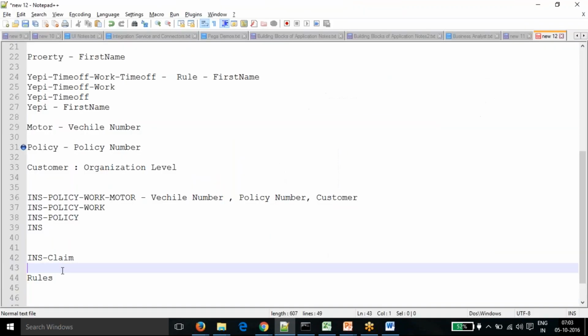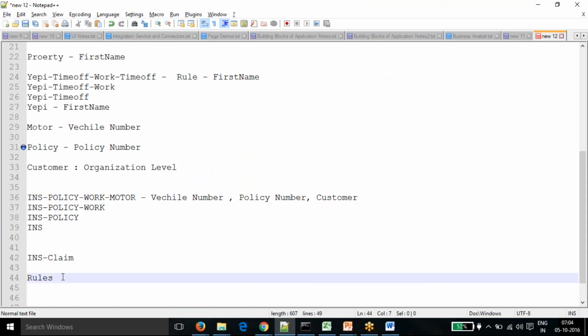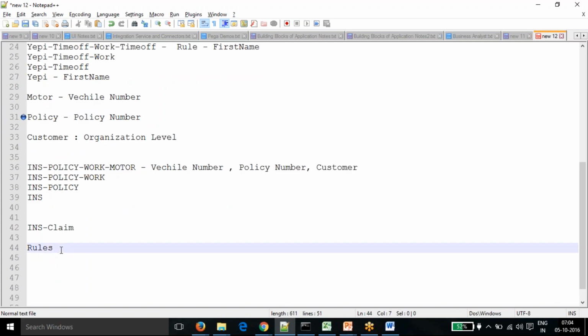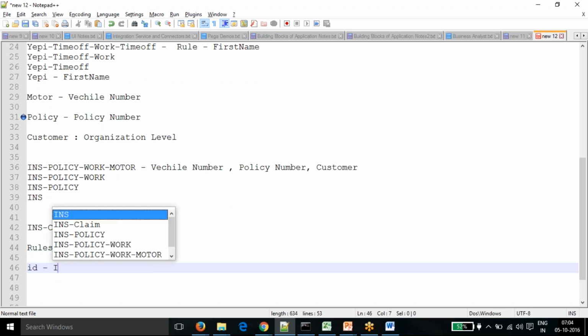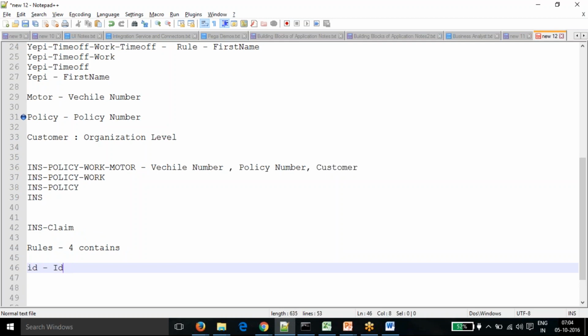So how does Pega define what the different rules are? In Pega, rules are associated with four different things. For a single rule, how do you differentiate what that rule is, and at which level it lies? Pega provides four contexts of any rule. The first thing is the ID, the identifier for your rule, which is nothing but the name of the rule.